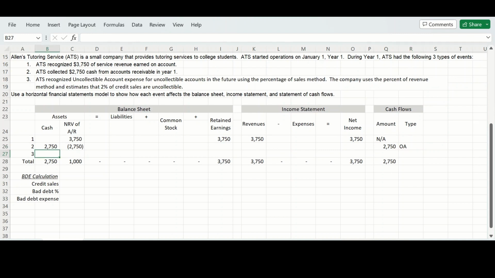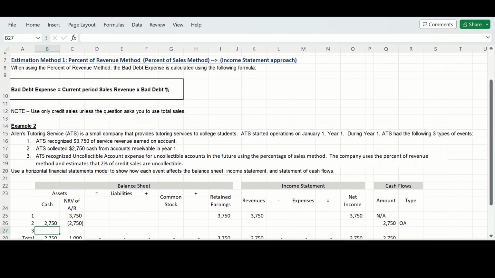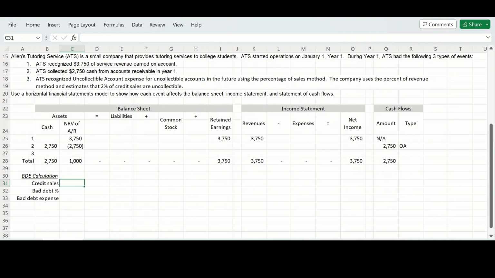Number 3, we have ATS recognizing uncollectible accounts expense for the uncollectible accounts in the future using the percentage of sales method. The company uses the percentage of revenue method, or sales method, and estimates that 2% of credit sales are uncollectible. So again, our bad debt expense should be calculated based on current period sales revenue times the bad debt percentage. This period's credit sales were $3,750. The bad debt percentage is 2%. So if we multiply those two, we get a bad debt expense of $75.